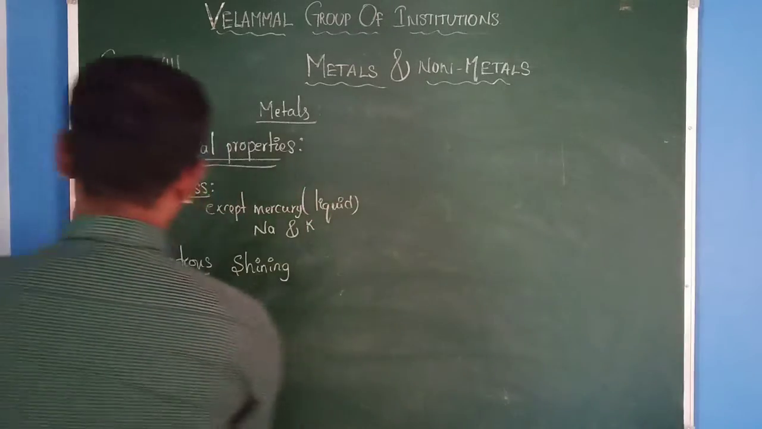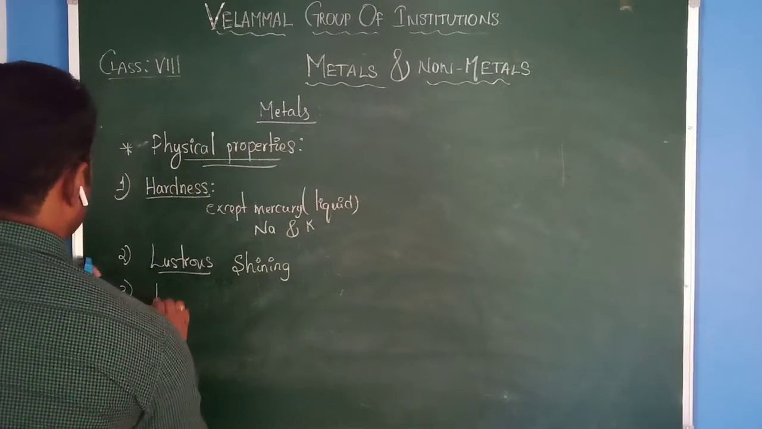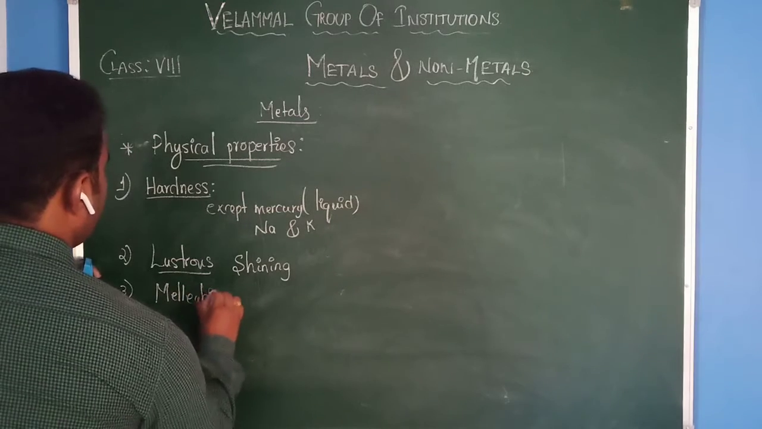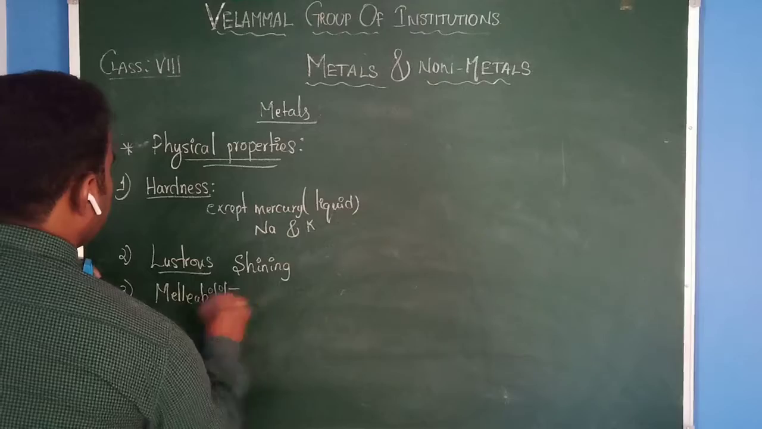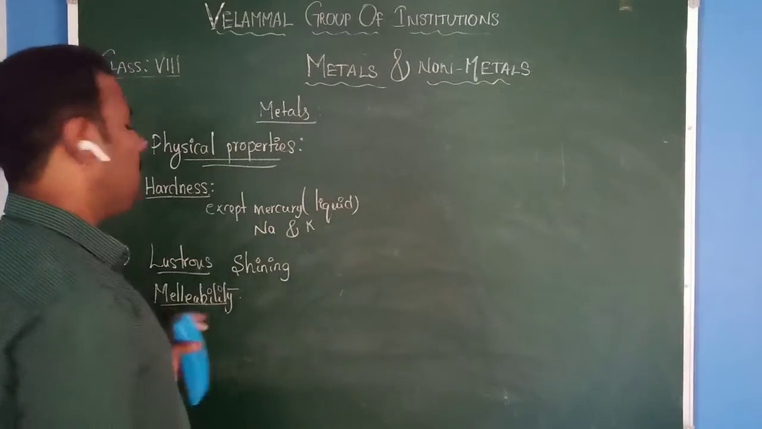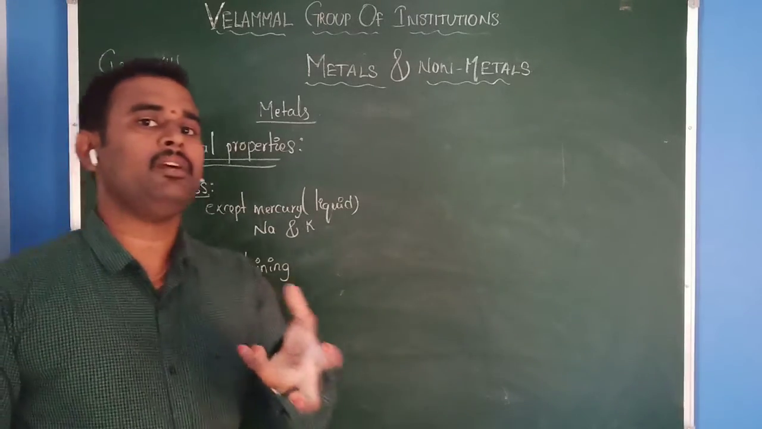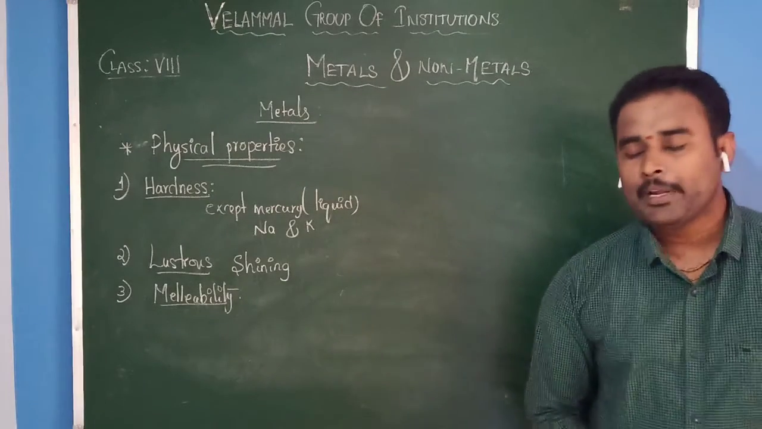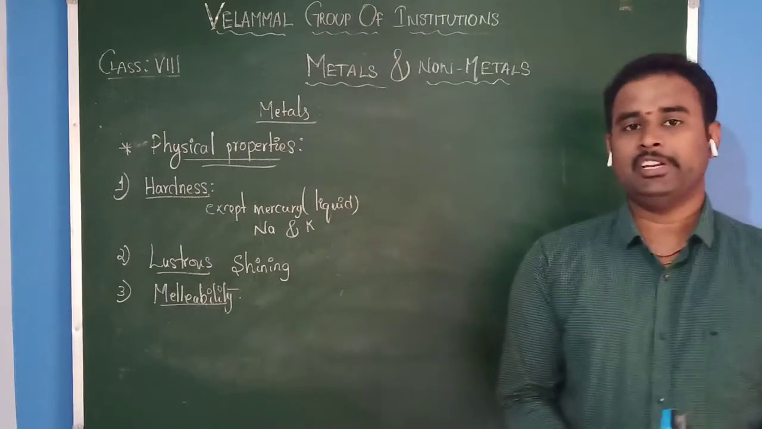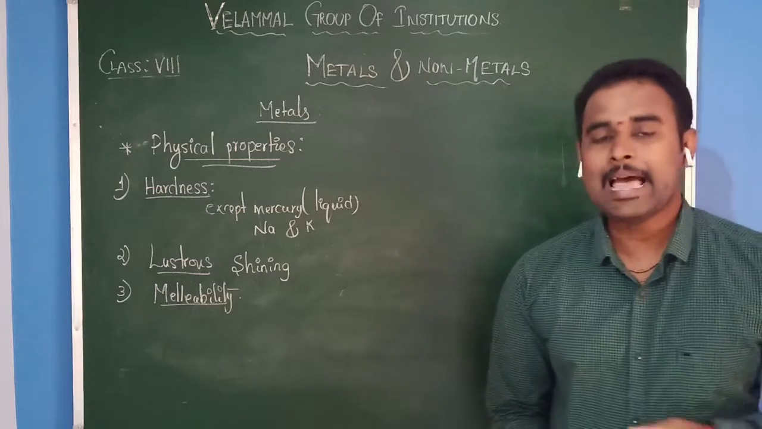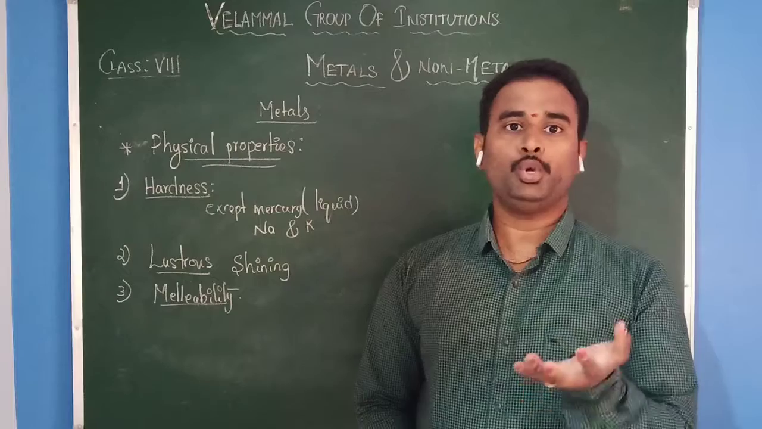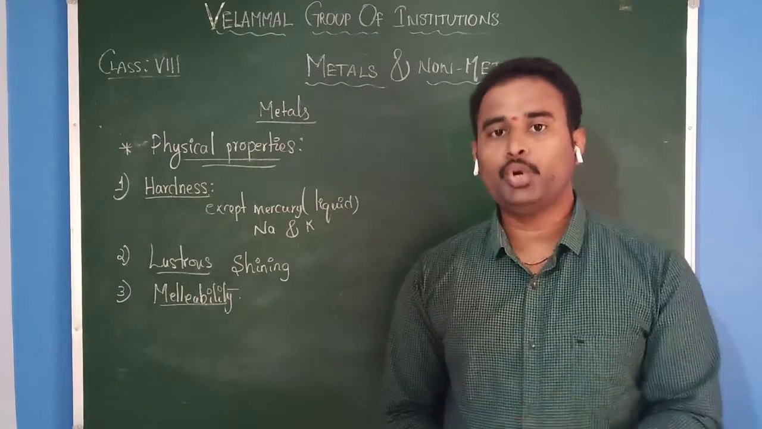The next one, malleability. First of all, what is meant by malleability? Malleability is the property of making thin sheets. That means metals have one more characteristic, that we can make them into thin sheets.